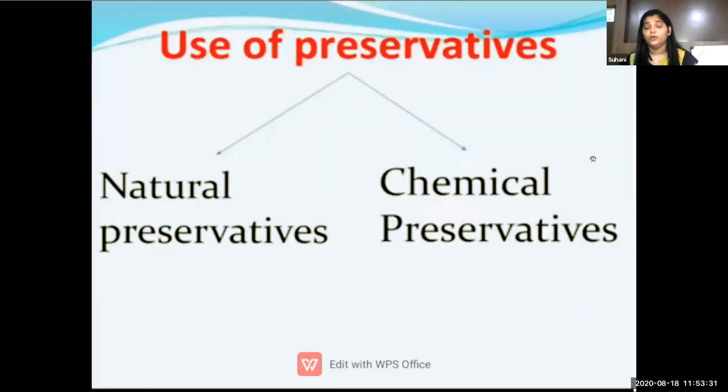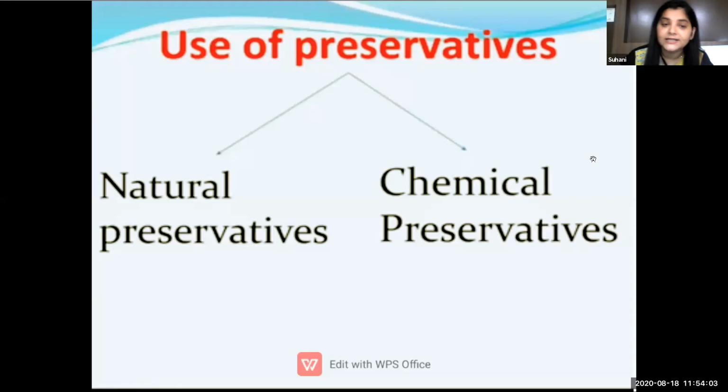Next, we are going to learn about preservation. What are the 2 types of preservation used in our food? First is natural preservation and second is chemical preservation. The natural preservation itself says that it preserves naturally, with the help of natural products which we get from nature. And chemical preservation itself says that we use chemicals to preserve our food.